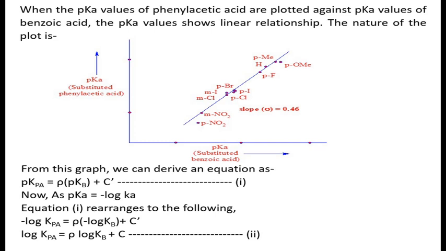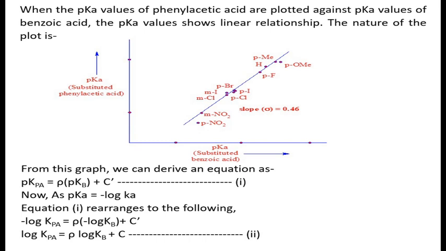Most of the points are on the line, therefore there is a linear relationship. This graph also indicates that there is a linear relationship when the pKa values of phenylacetic acid are plotted versus the pKa values of benzoic acid.